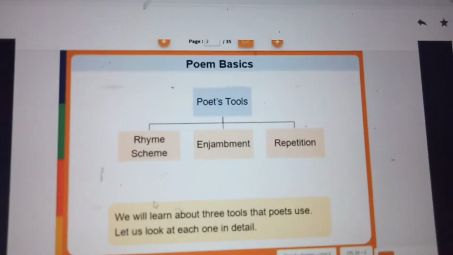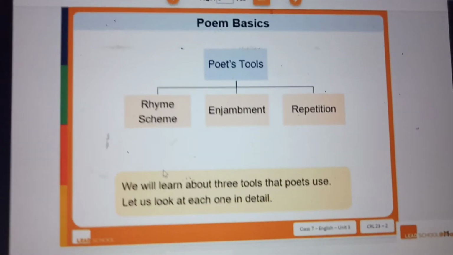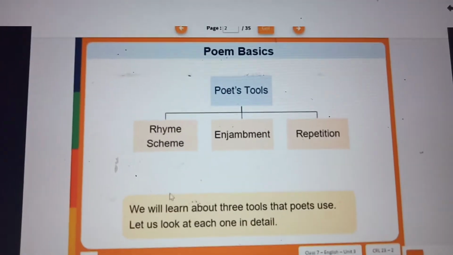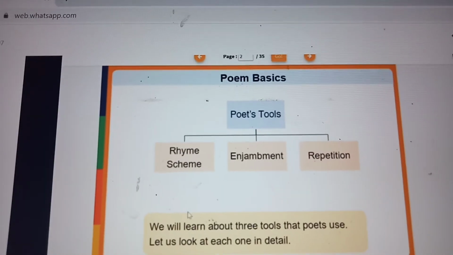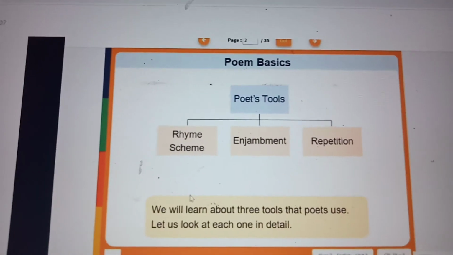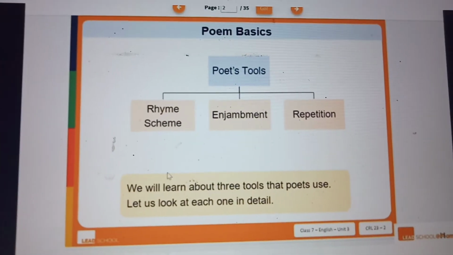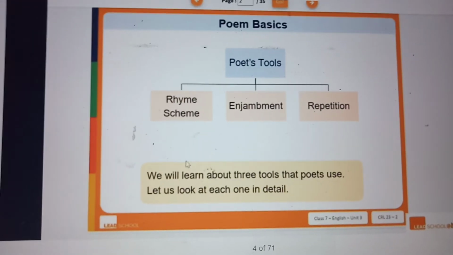Do you remember? You put a music for this. You can put your own music and sing it as a song. When you sing like that, we feel good. Yeah. So there are some things that are used in the poem. Figurative language. Figurative tools we use for the poem to be more interesting and very nice